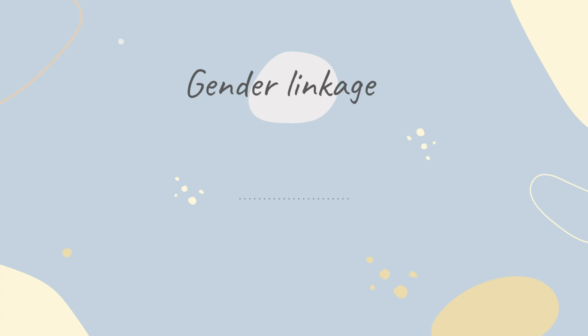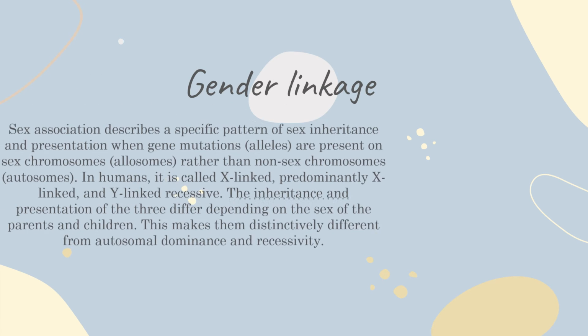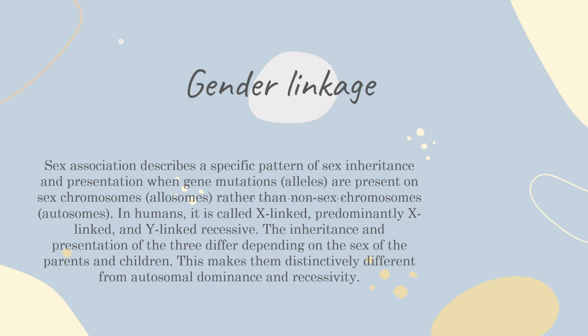Gender linkage. Sex linkage describes a specific pattern of sex inheritance and presentation when gene mutation alleles are present on sex chromosomes, allosomes, rather than non-sex chromosomes, autosomes.